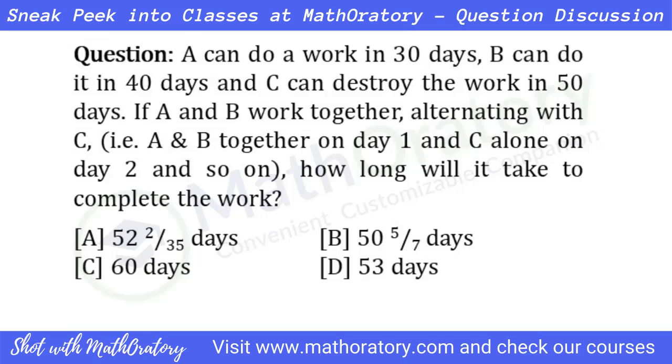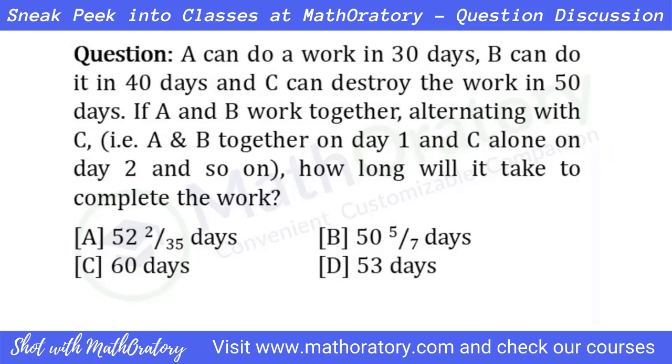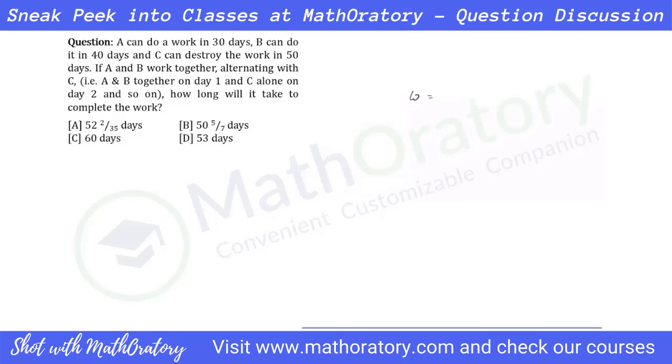It's a fun question. A can do a work in 30 days, so it's a time and work problem. B can do it in 40 days and C can destroy the work in 50 days. Okay, so whenever there's a construction, destruction kind of thing happening, same thing with pipes and cistern types as well, whatever work has to be constructed, that same amount of work has to be destructed as well, right? So keep the total work constant. But in this case, we have individual times given. So let us just assume the total work to be something. So total work, I'm assuming it to be 600 is fine, I guess. LCM of these three numbers.